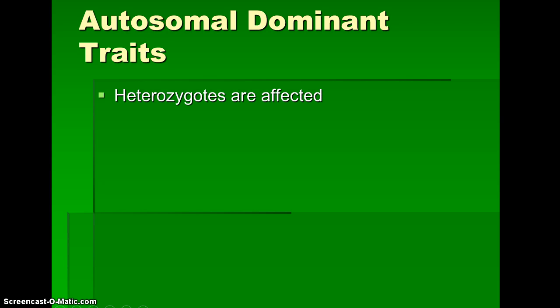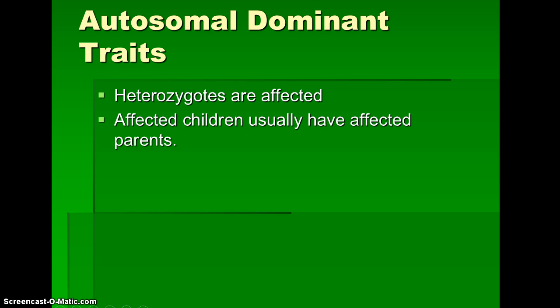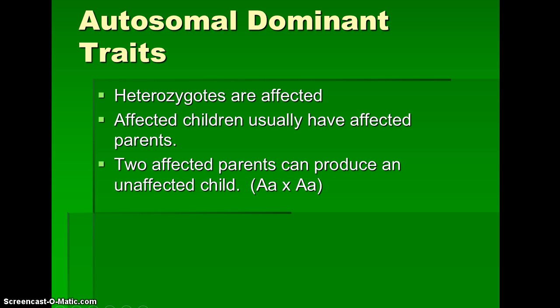Autosomal dominant traits. Heterozygous this time. These people are affected, big, little. Affected children usually have affected parents. You had to get that dominant gene from somebody, and you only need one dominant gene to have a dominant disorder. 2 affected parents can produce an unaffected child. If you look at that cross, if you did the Punnett square, you could see they could have little little children. And this time, being little is the good thing, because having a big letter is causing a disease. The big gene, the powerful gene, is messed up.